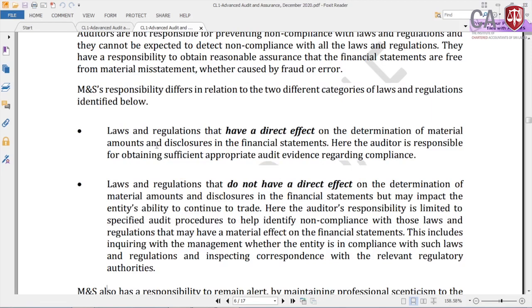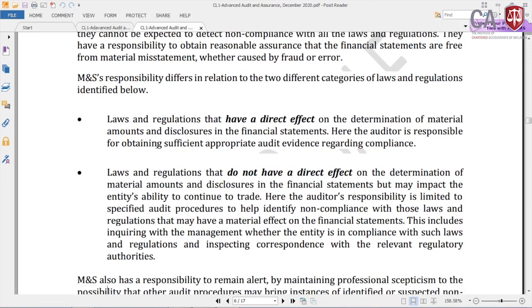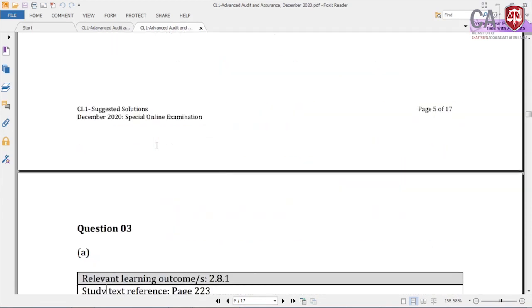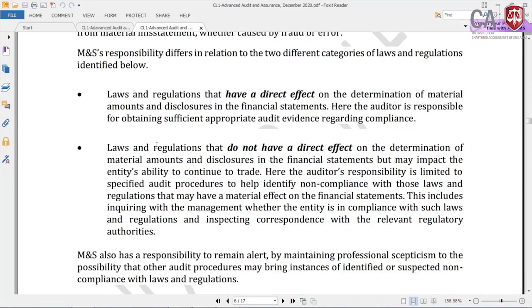Here the auditor is responsible for obtaining sufficient appropriate audit evidence regarding the compliance with laws and regulations that do not have a direct effect, which I explained to you. And then the last paragraph: MNS also has a responsibility to remain alert, by maintaining professional skepticism, to the possibility that other audit procedures may bring instances of identified or suspected non-compliances, right?